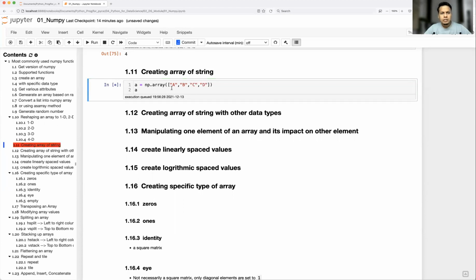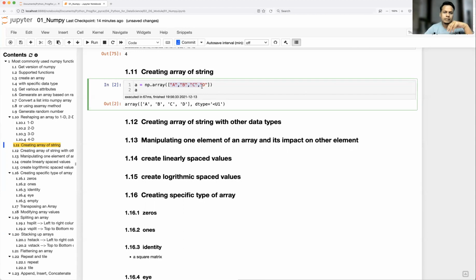So remember, if you have a mix of values, let's say string and integer, then string type will take the high priority. So the integer will automatically get typecasted to string. Okay, so I'm going to show an example, then I'll talk about what this data type is.